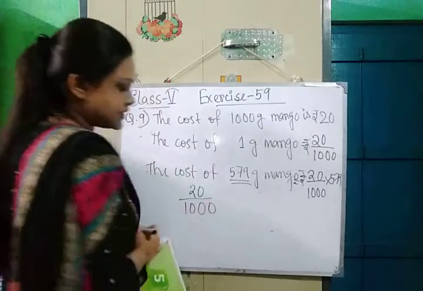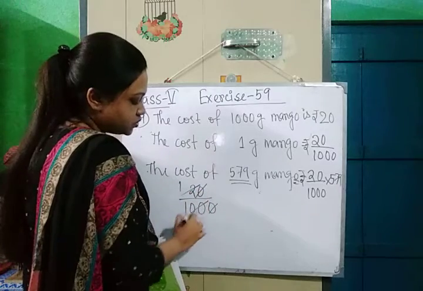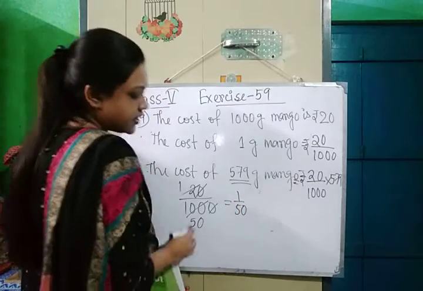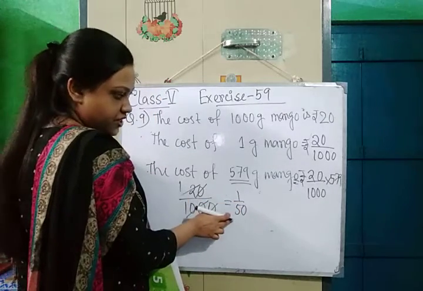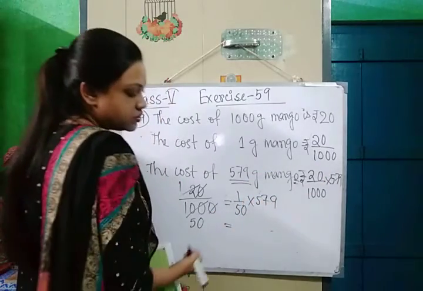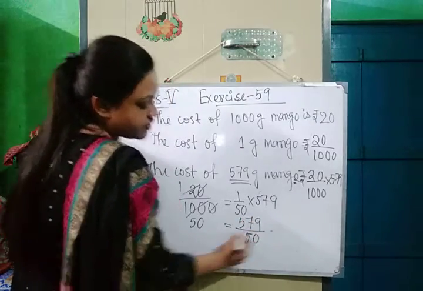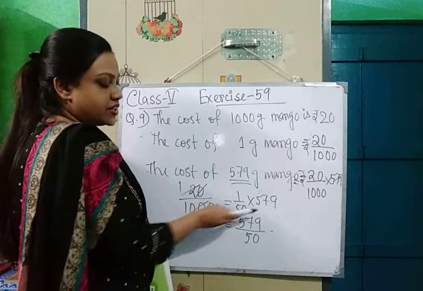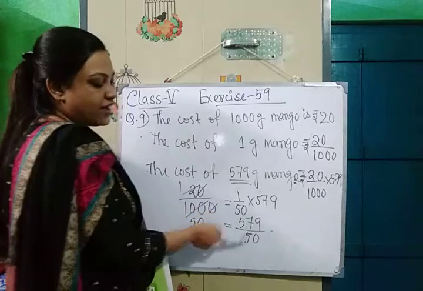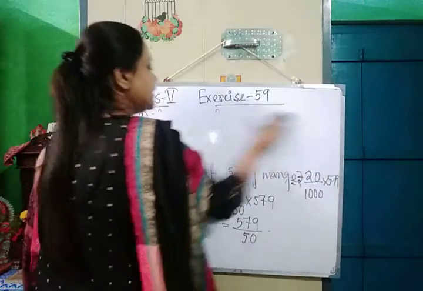You all know the cancellation rule. 10 will be cancelled, and 2 ones are 2, 2 50s are 100. So we can write here 1 by 50. Now 20 by 1000 means 1 by 50 into 579. So what does it mean? You all know it means 579 divided by 50. See one thing carefully. 1 by 50 into 579 means 579 divided by 50. So now we are going to find out this thing, 579 divided by 50.